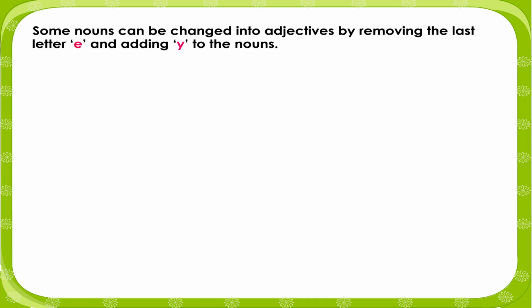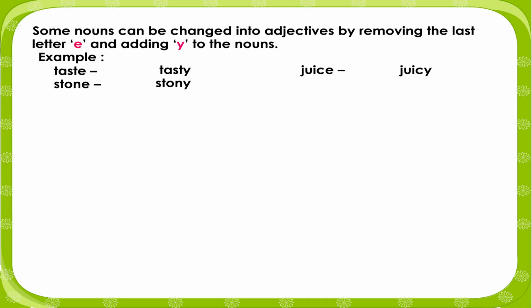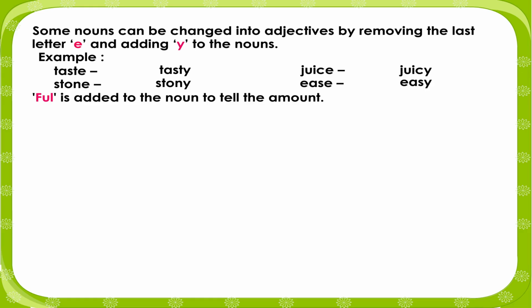Some nouns can be changed into adjectives by removing the last letter E and adding Y. Example: taste, tasty; stone, stony; juice, juicy; ease, easy. Full is added to the noun to tell the amount.